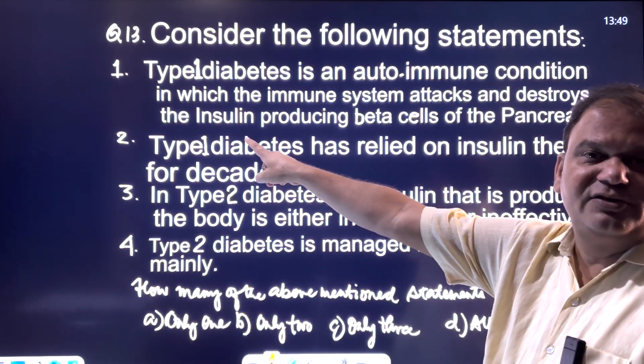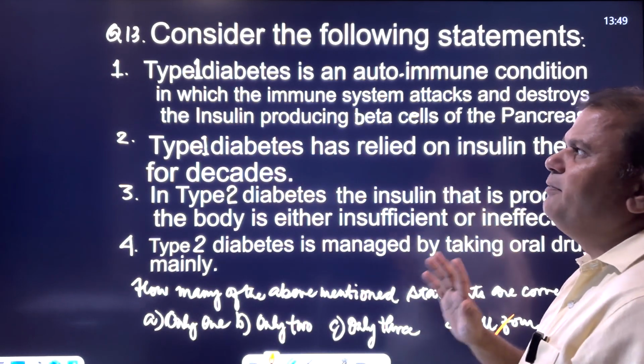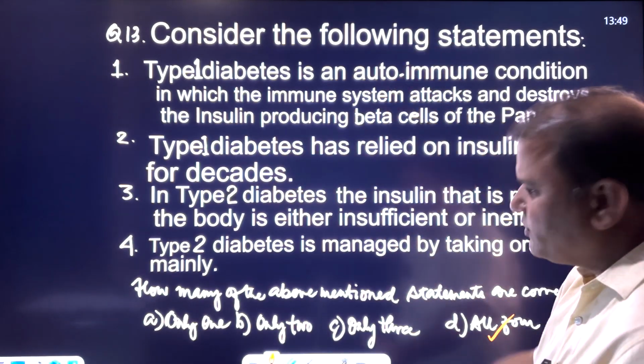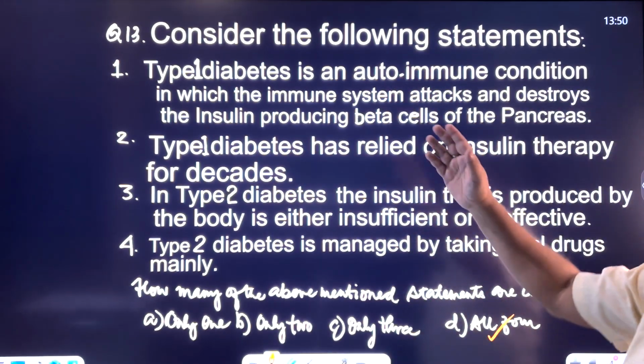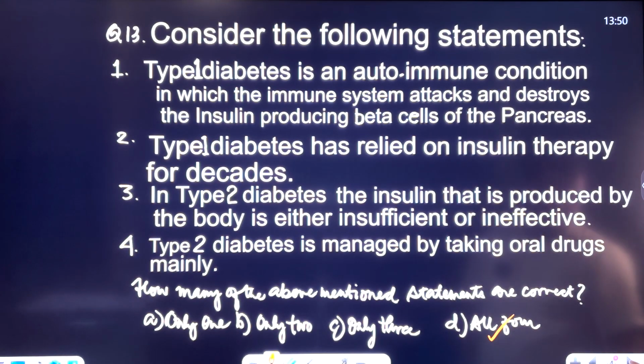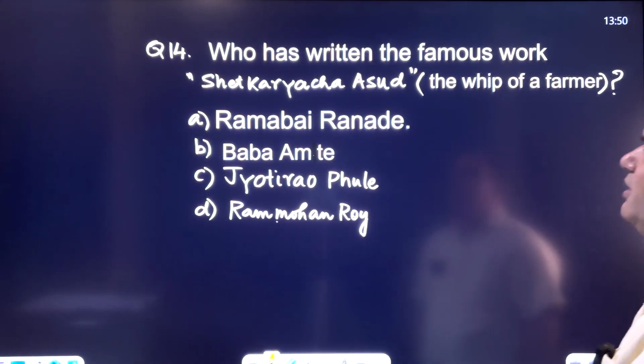Which produces insulin. So type 1 diabetes can be cured. That's why a question has been framed on type 1 and type 2 diabetes. Let's look at another question.